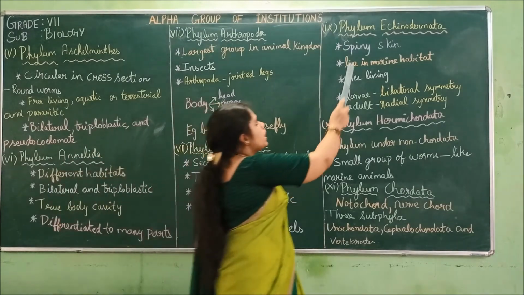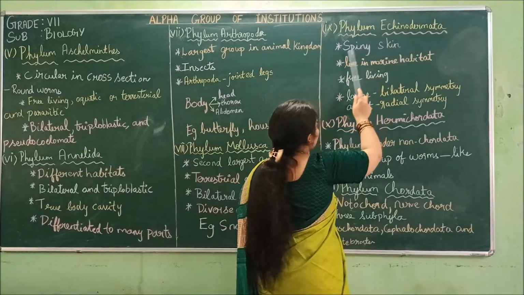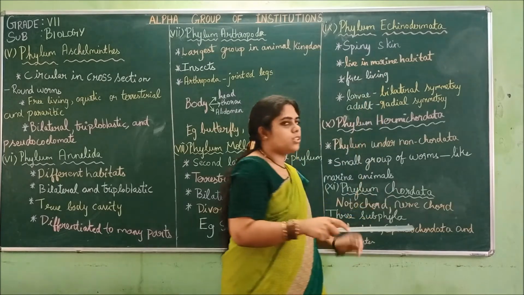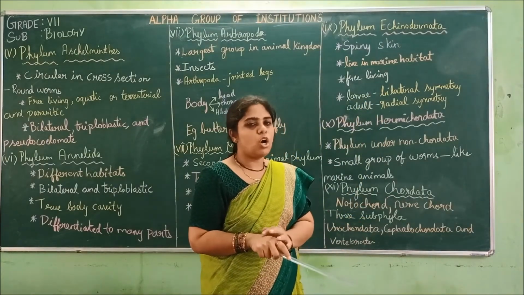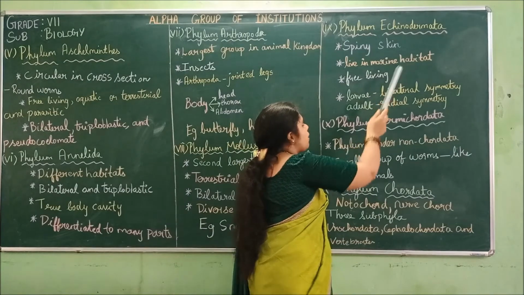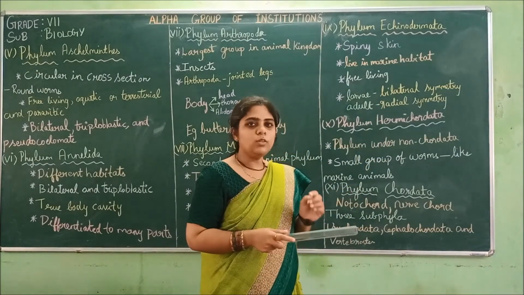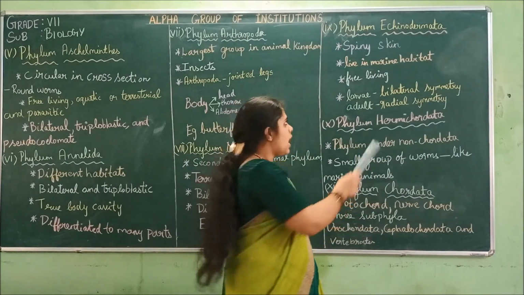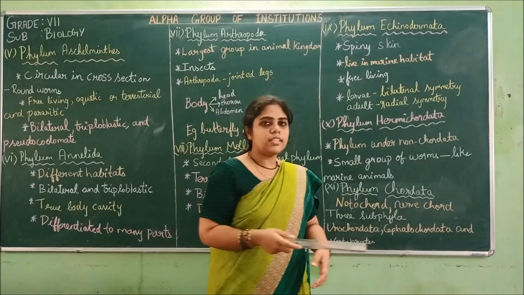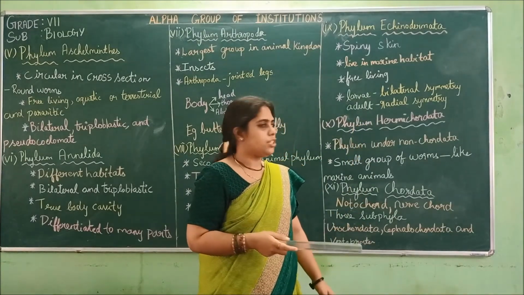Next is phylum Echinodermata. They have spiny skin, very rough and thorny. They live in the marine habitat, in sea water, and they are free living. They can survive any type of conditions.